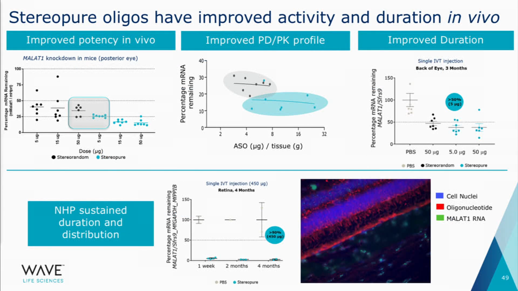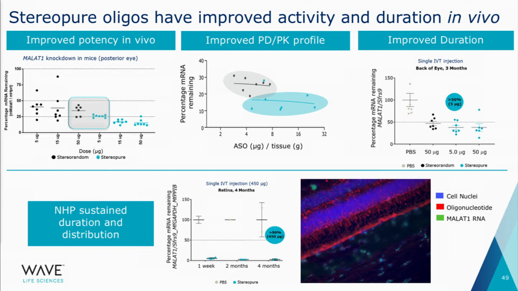What this means is that in vivo, in the eye, stereopure oligos shift potency. So in the upper left, you see a dose response looking at the back of the eye with a stereorandom molecule in black targeting MALAT1, a long non-coding RNA. We have dose response activity, but when we make it stereopure, we shift the potency. 5 micrograms of the stereopure is as potent or better than 50 micrograms of the randomer.